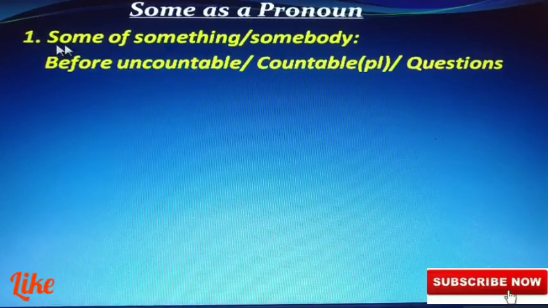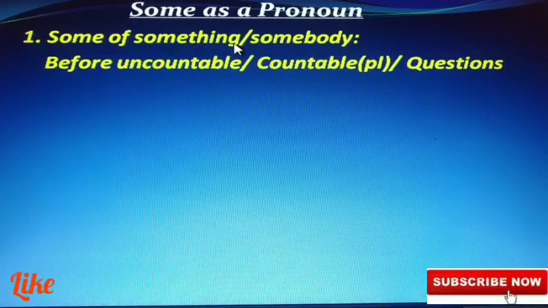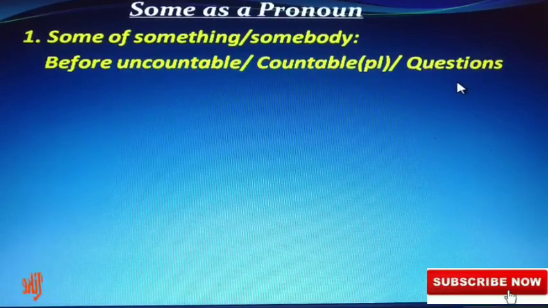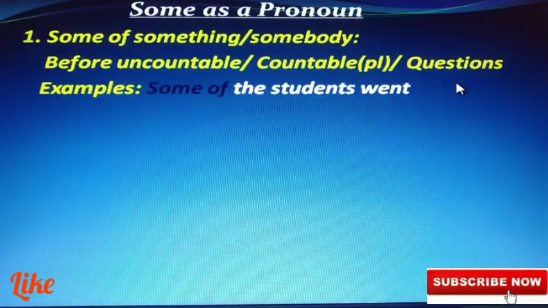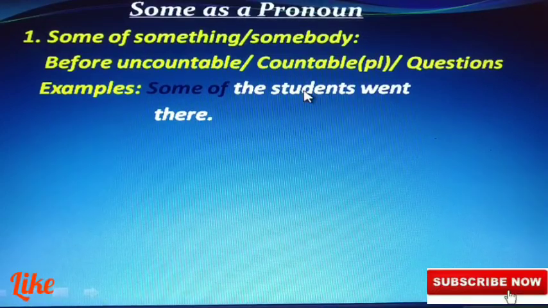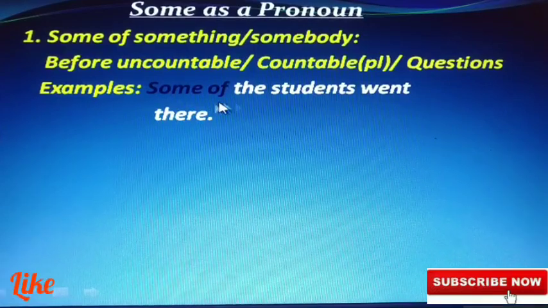But here we use some of. Earlier we used only some, but here we use some of before uncountable noun, countable plural noun, and questions. Look at the examples. Some of the students went there. Here some means students. Not all, but some of them. So some indicates students. Some is a pronoun.